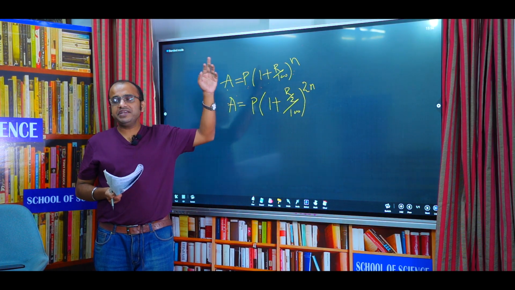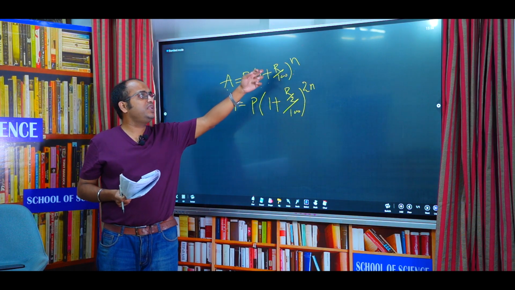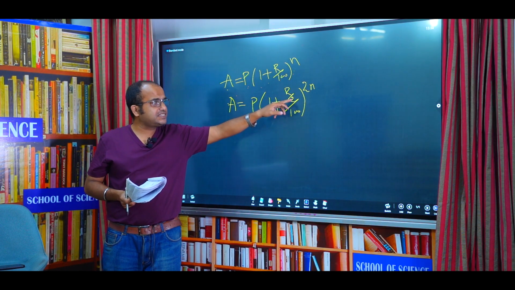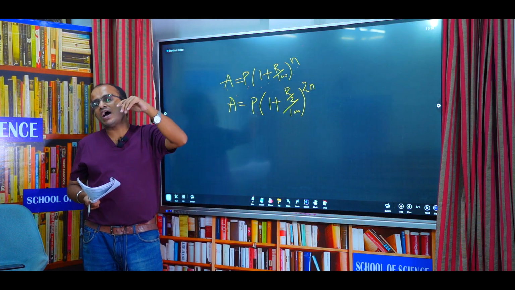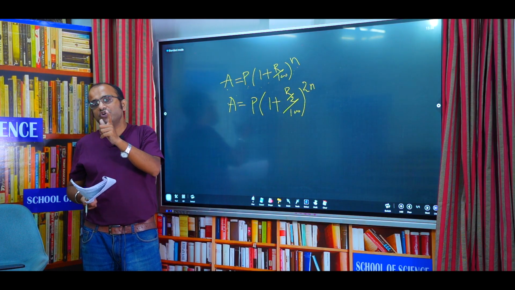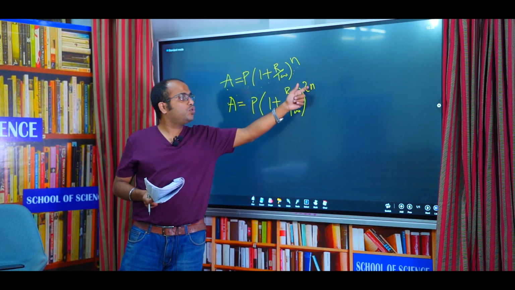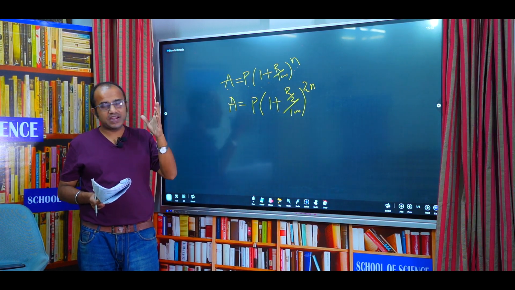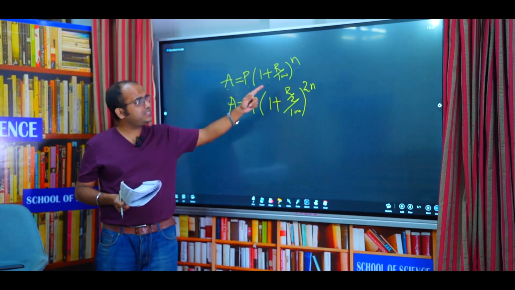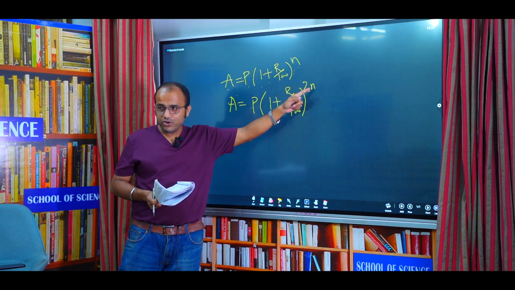If interest is compounded annually, then only R is there. For half yearly, the interest rate is halved, and in place of n there is 2n. For example, if interest is half yearly and you are depositing for 2 years, we put n as 2 and use this formula. So this is the formula for compound interest half yearly. How do you remember it? Just R by 2, and in place of n it is not n by 2, it is 2n.